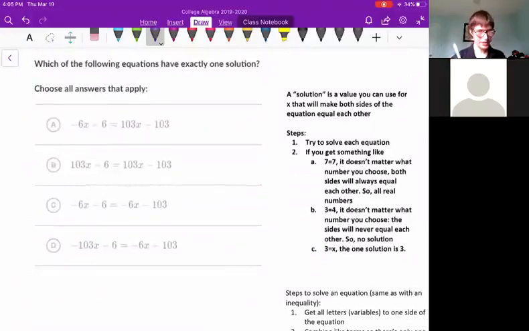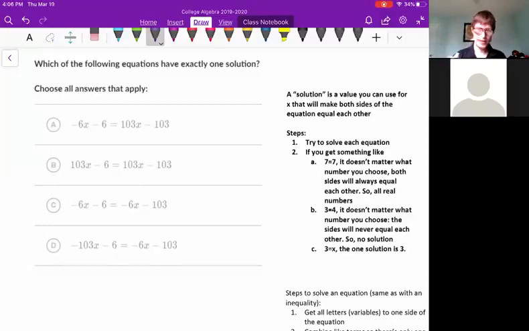It asks the question, which of the following equations has exactly one solution, or have exactly one solution? And it says check all the answers that apply. Now, let's first refresh your memory on what solution means. A solution is just a value you can use for x that will make both sides of the equation equal each other. So if you get something like 3 equals 3 or 4 equals 4, if you find some number you put in for x that makes both sides equal each other, well then that's a solution. You've solved it.